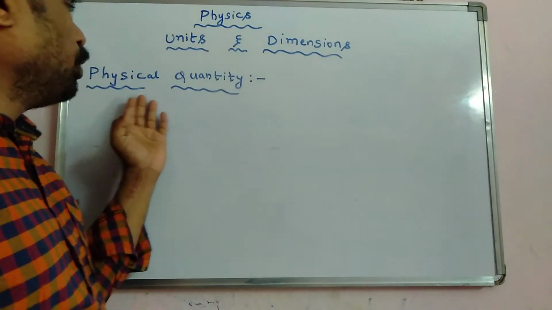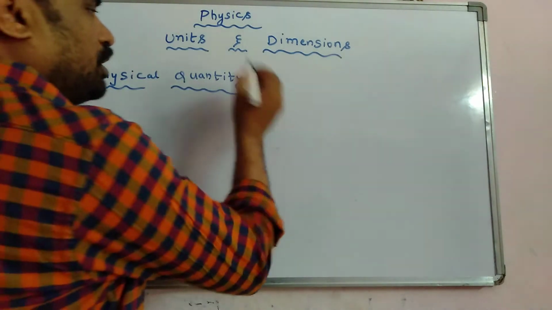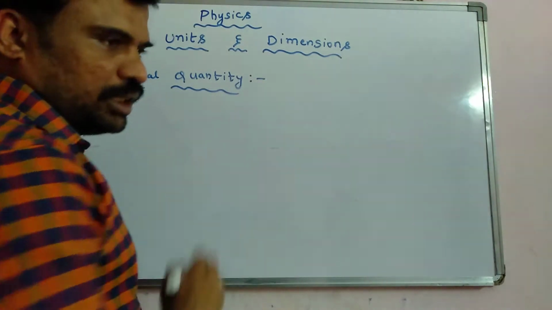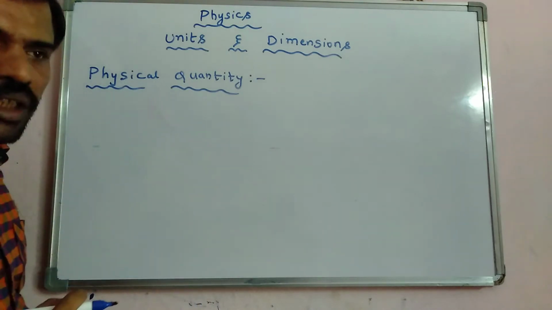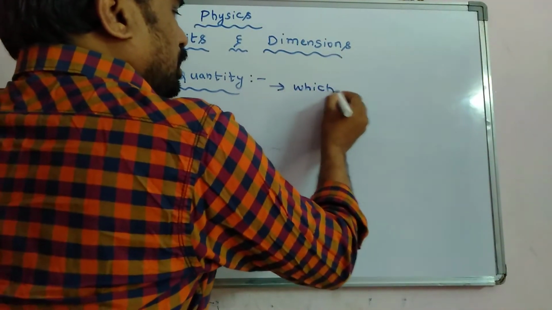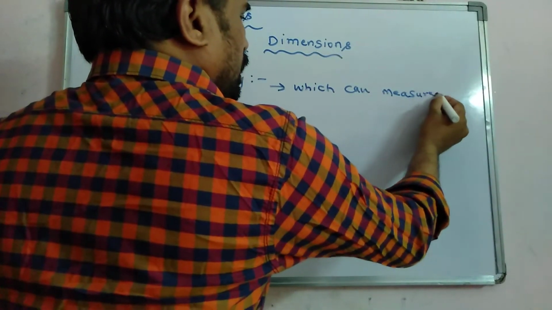First, let us learn about physical quantity. What do you mean by physical quantity? A physical quantity is nothing but a quantity which can be measured. The quantity which can be measured, we call it a physical quantity.